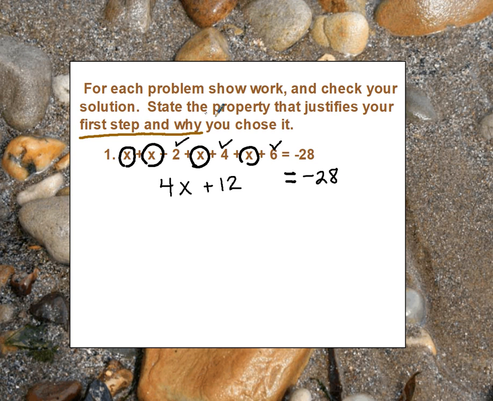Now, before I forget, let's go back and do what was that first step that we did? What is that called when we put things together? We can just simply say we combined our x's. And what property would that be that we just put them together? We arranged them kind of in a different way. So we could probably just say it was the commutative property.